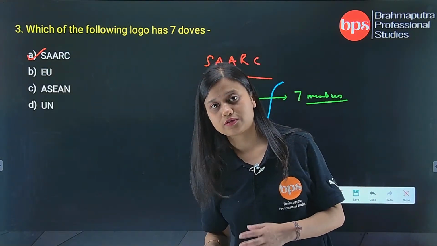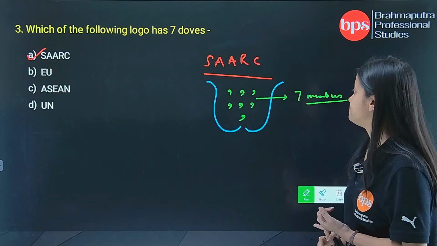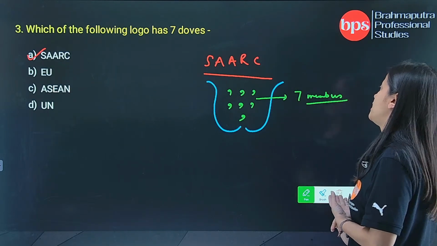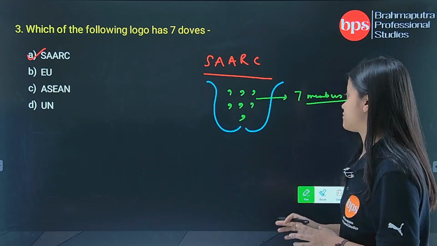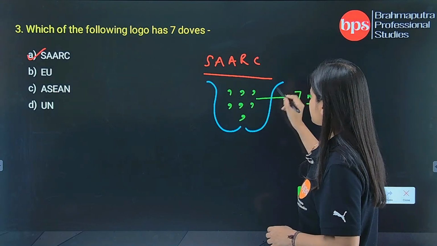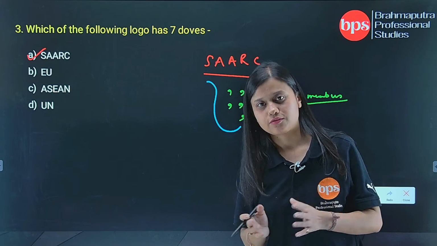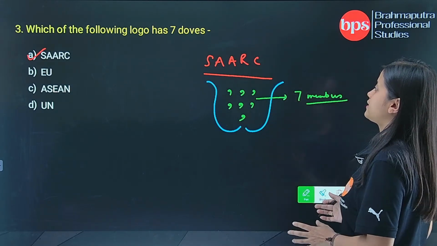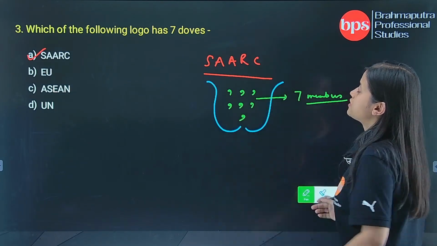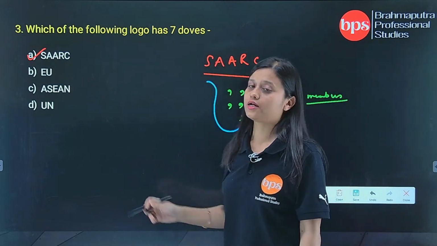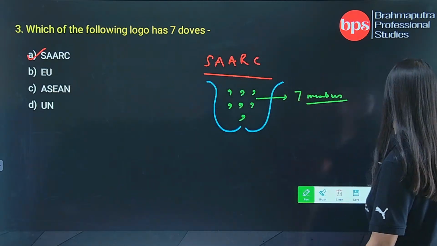The 7 members of SAARC are India, Pakistan, Sri Lanka, Bangladesh, Bhutan, Nepal and Maldives. And the hand represents unity. So I believe you got your correct answer: the 7 doves are represented by the SAARC logo.